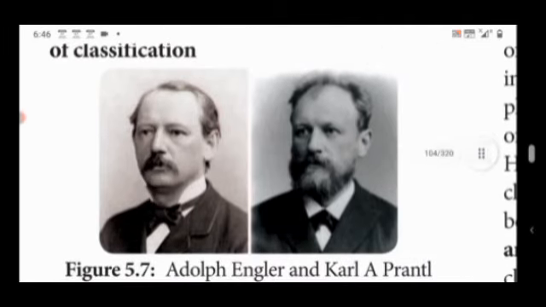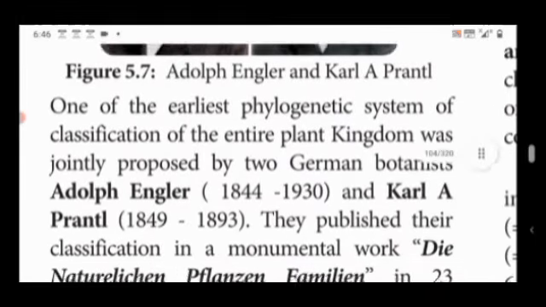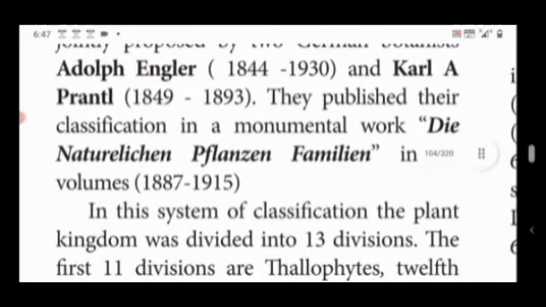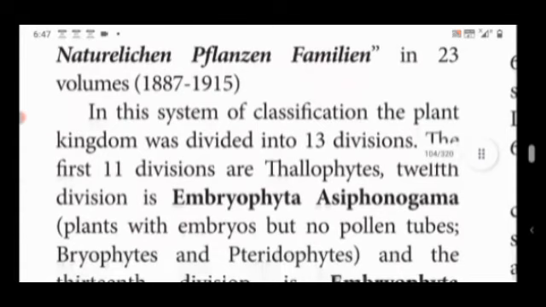Adolf Engler and Karl Prantl system of classification. One of the earliest phylogenetic systems of classification of the entire plant kingdom was jointly proposed by two German botanists, Adolf Engler and Karl Prantl. They published their classification in their monumental work Die Natürlichen Pflanzenfamilien in 23 volumes. In this system of classification, the plant kingdom was divided into 13 divisions.